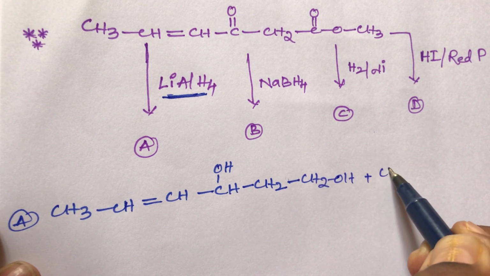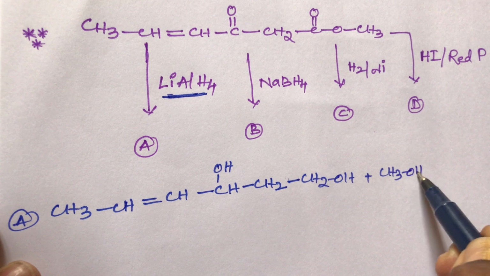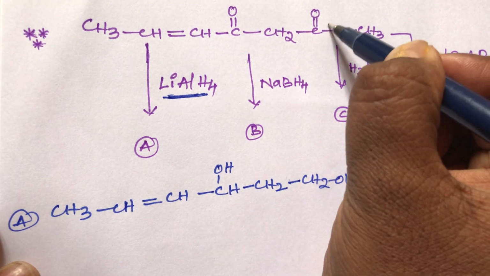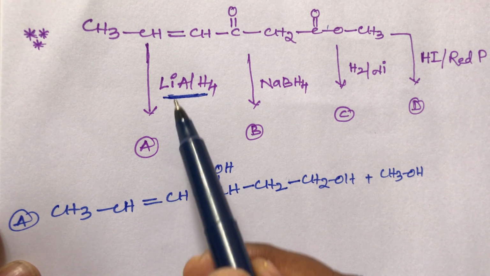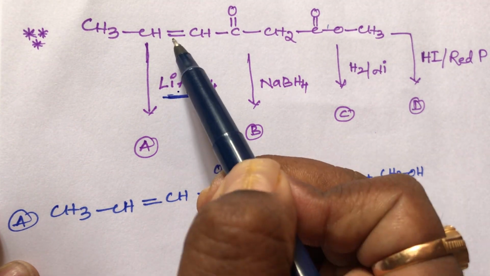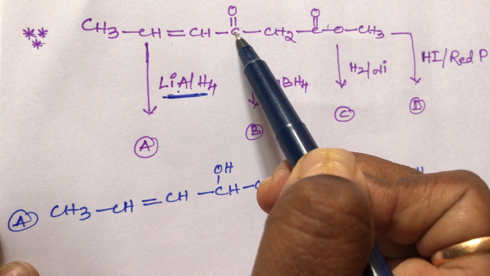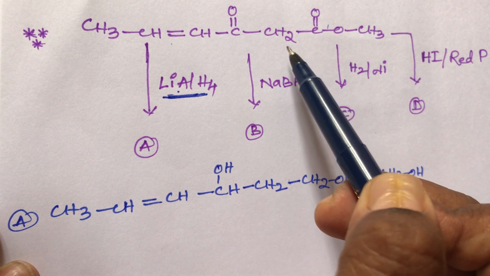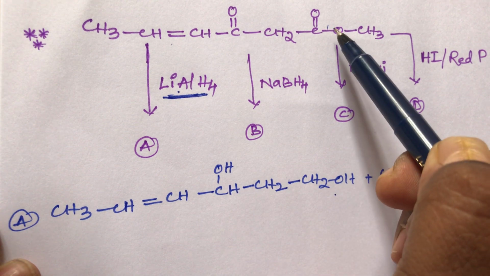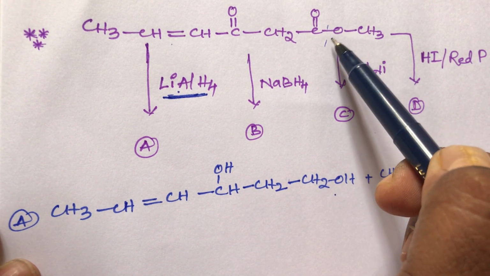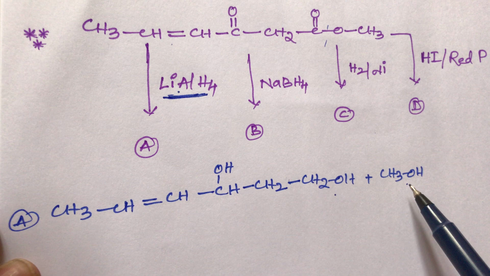CH2OH plus CH3OH. Here bond cleavage occurs in the ester. So this is the first product. Lithium aluminum hydride cannot reduce the double bond. It can reduce the keto group and the ester group. So CH2 CH2, then the COO group is converted into alcohol, plus with bond cleavage, the CH3O minus is left, and the CH3O minus is converted to CH3 alcohol.